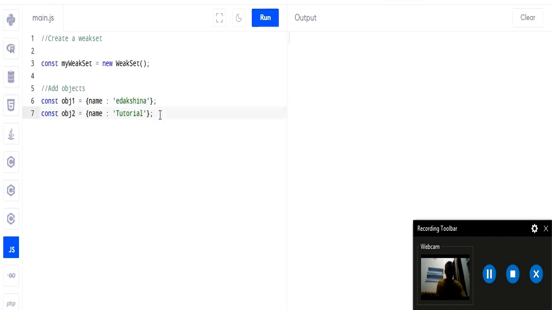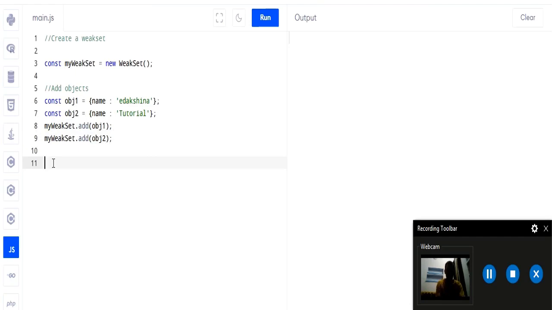So we have created two objects and now we will add them to our WeakSet using the add method. myWeakSet.add(obj1). Copy paste it and rename it obj2. So we have added our two objects in our WeakSet.